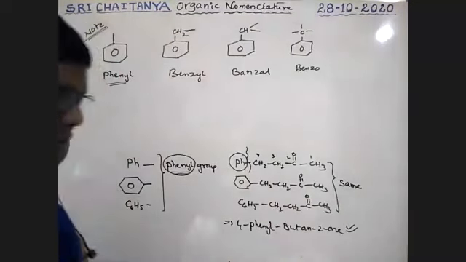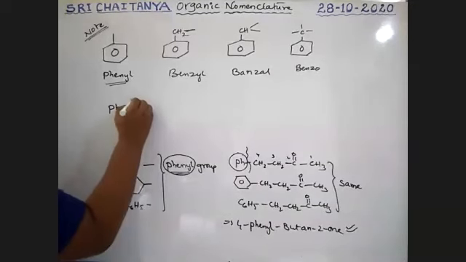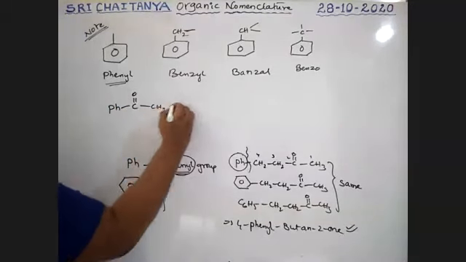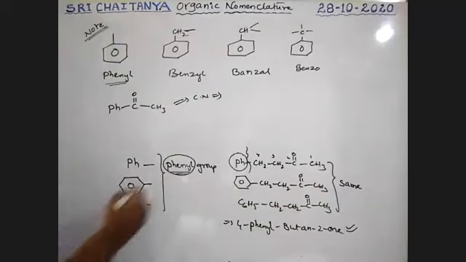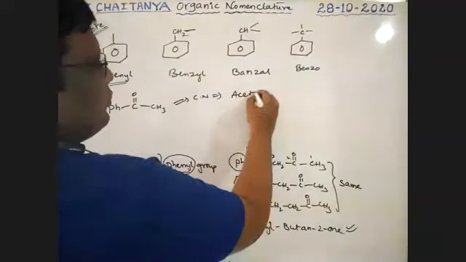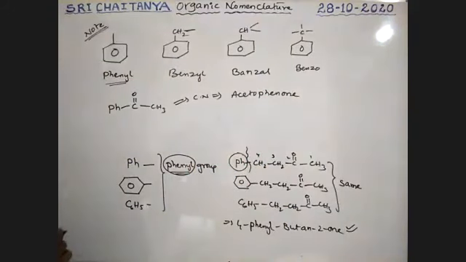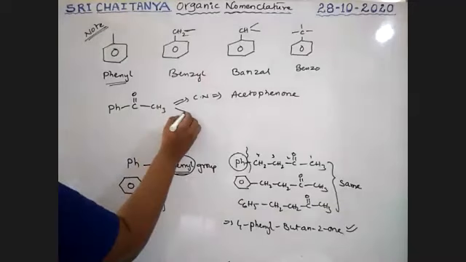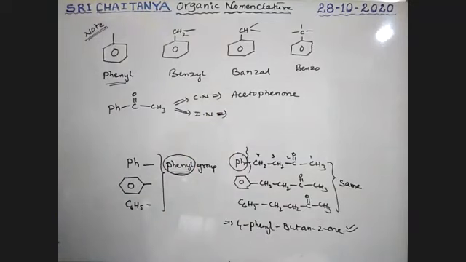Okay, next. See here, what is the name of this compound? Benzene, C double bond O, CH3. Its common name is acetophenone. The common name is acetophenone. Please keep in mind. Next, its IUPAC name.